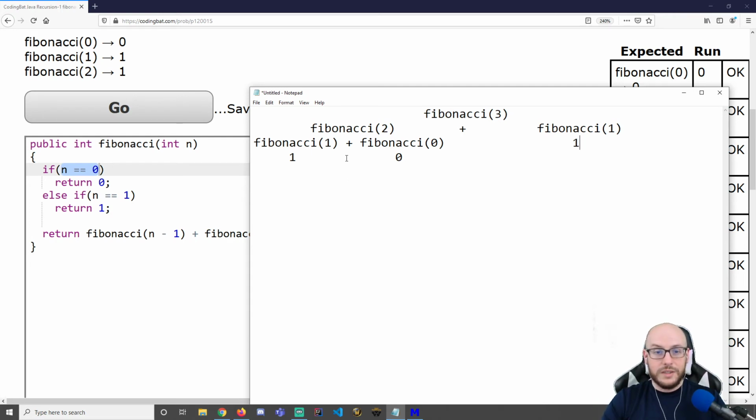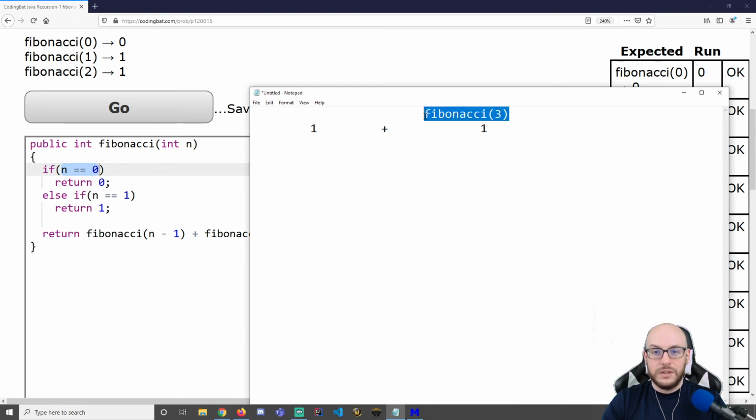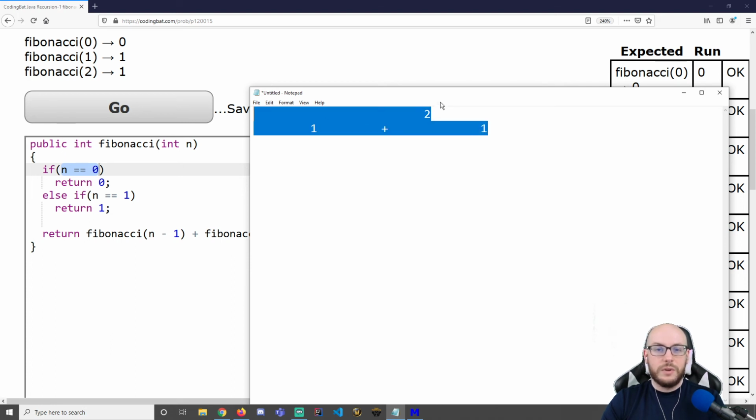We can start collapsing and solving values. Fibonacci of 1 is 1. Fibonacci of 0 is 0. Fibonacci of 1 over here is a 1. So what I'm left with looks something like this. I actually know what Fibonacci of 2 is. It's 1 plus 0, or just simply 1. And I can finally solve my Fibonacci of 3. It's 1 plus 1, or just simply 2. Okay, so 2 is the third Fibonacci number.